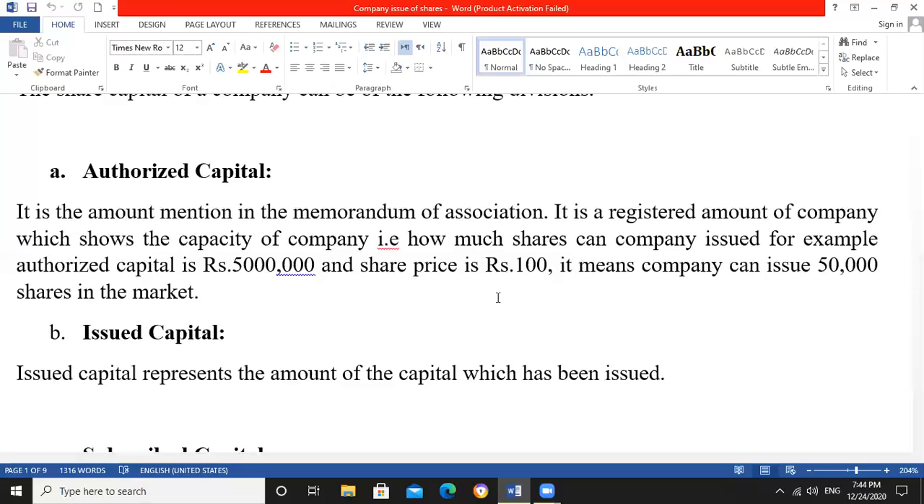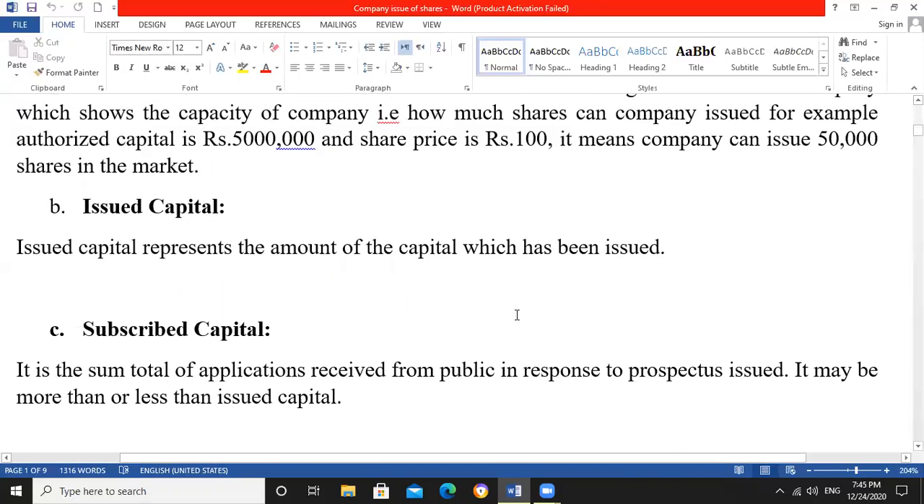It is a capacity of market. They can issue only 50,000 shares because they are registered with 50 lakh amount and the per share price is 100 rupees. And memorandum of association is the ordinance issued by the company, in which company shows about their assets and capital. So in a memorandum of association, authorized capital is mentioned.